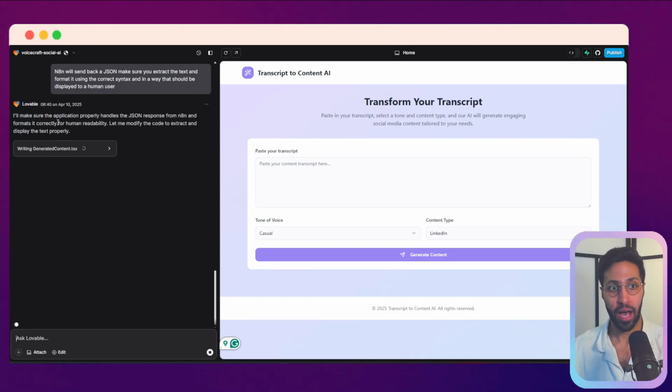So here it's saying, I'm sure the application probably handles JSON responses and it's going to make sure it formats it correctly for human readability. So it's going to modify the code. Like, how incredible is that? The way in which software is being built, at least to some levels, is now changing. We're not having to be coders. We can just speak to it.